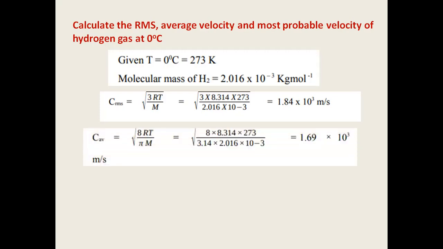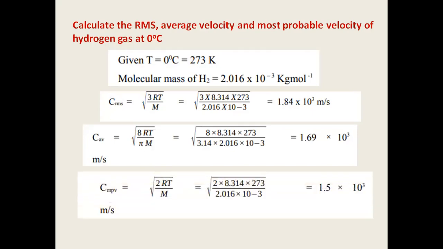Okay. Now we also know the formula for average velocity, square root of 8RT divided by pi m. Average velocity is the only velocity which contains pi in its denominator. The root mean square as well as most probable velocities don't. So again, a substitution should give us the value 1.69 into 10 to the power of 3. Most probable velocity is given by 2RT divided by m to the power of half, that is square root of 2RT by m. Again, you can substitute and find the answer.